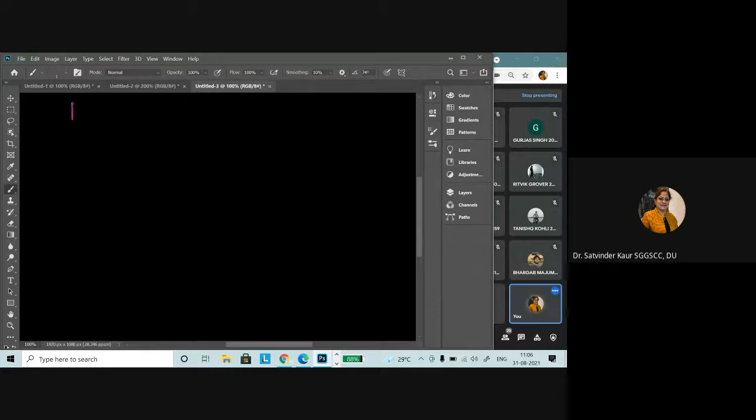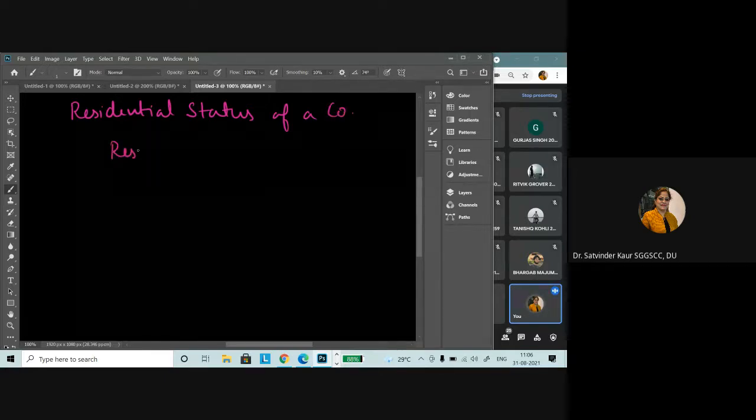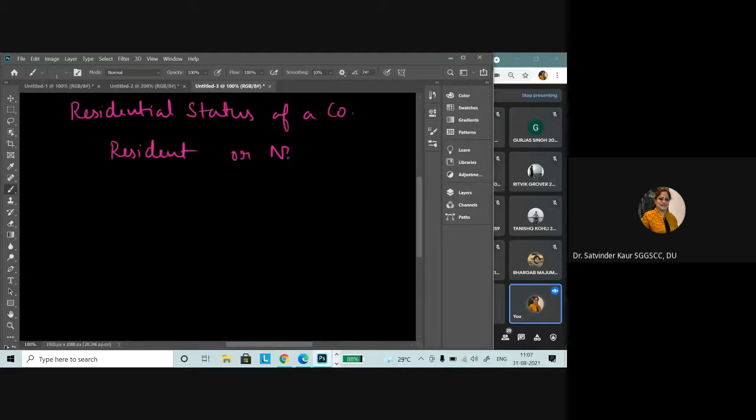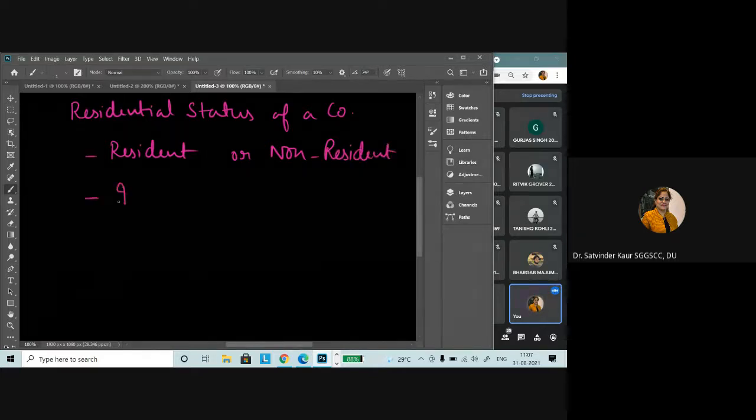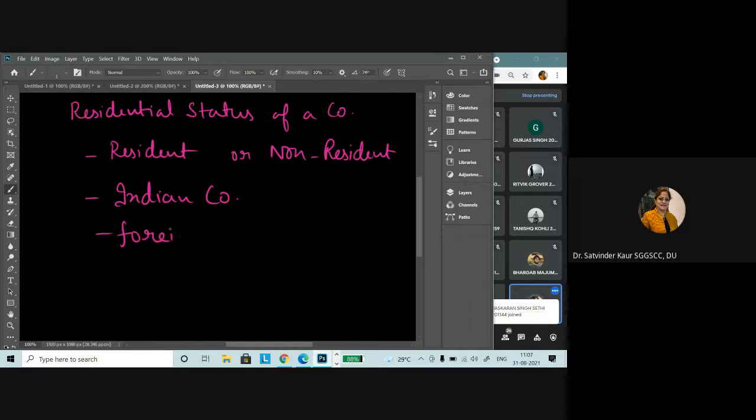Now when we talk about the residential status of a company, then there is the division again in terms of a resident or non-resident, right? And we have to also understand that the company can be an Indian company or can be a foreign company.